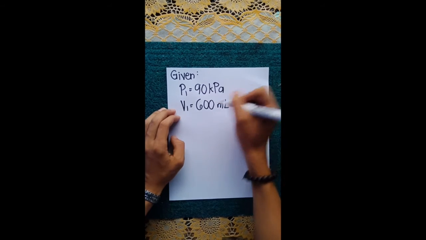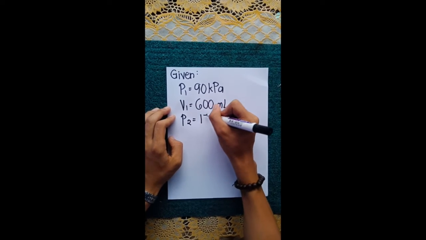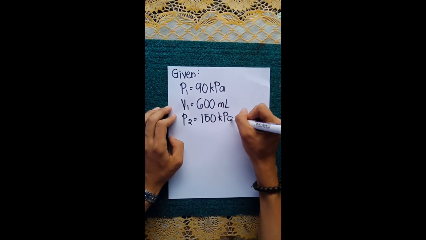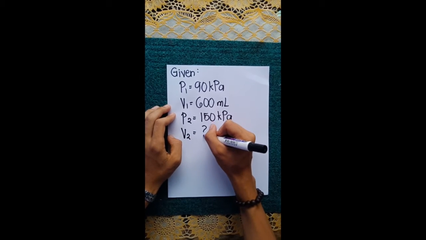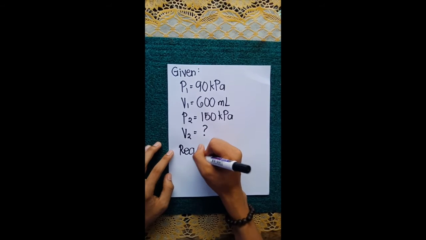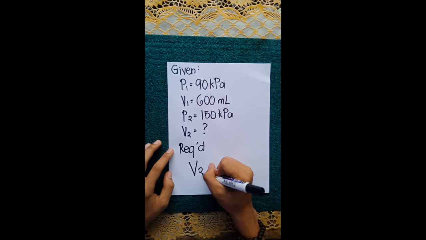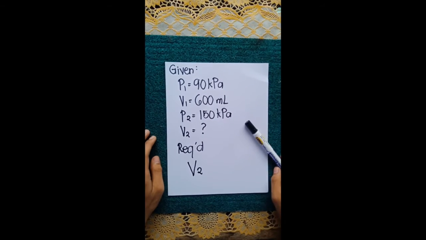The initial volume, or V1, is equal to 600 ml. The final pressure is equal to 150 kPa. And the final volume, or V2, is missing. So, the required is the final volume, or the V2.